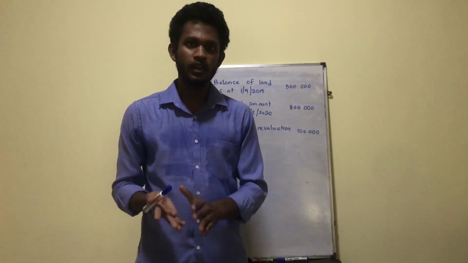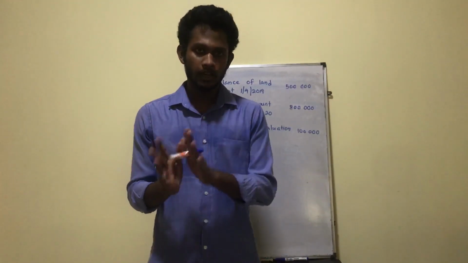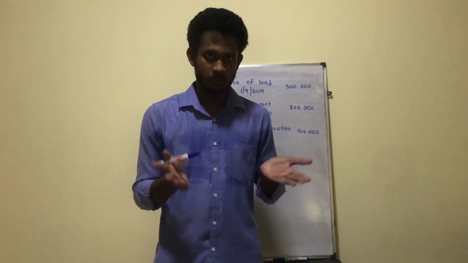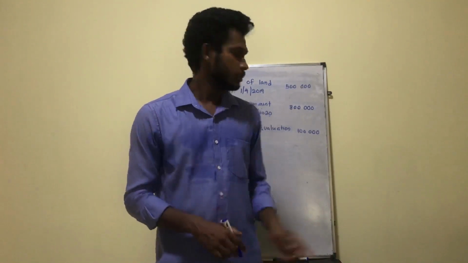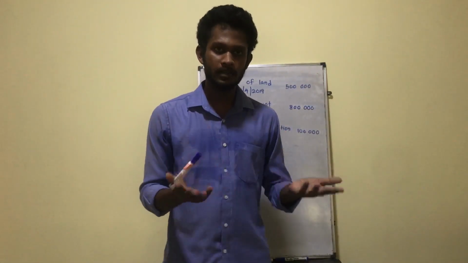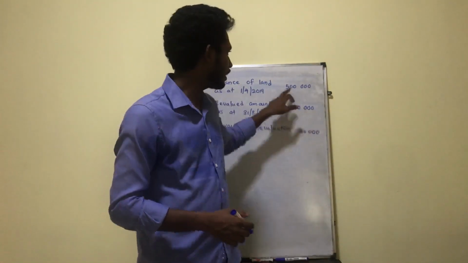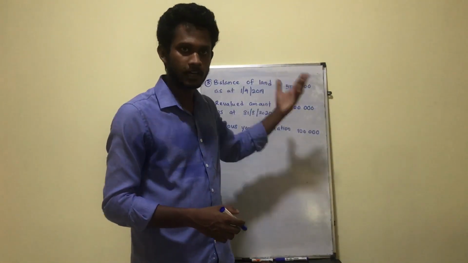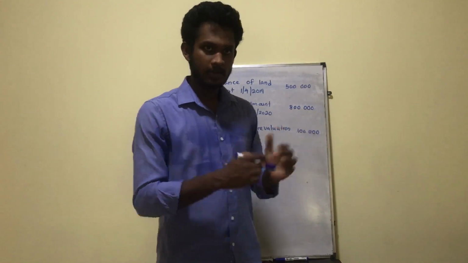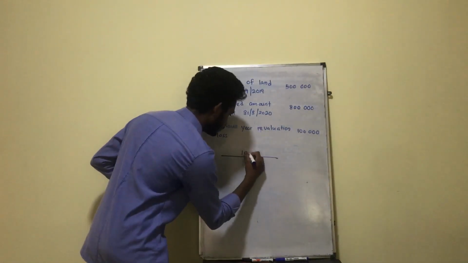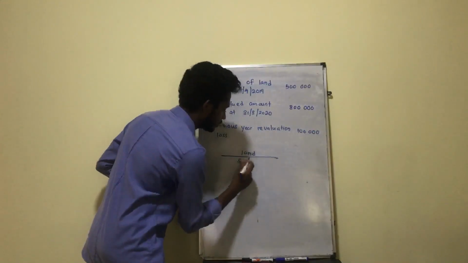So as you know, if it is an initial revaluation loss, it should be charged to the P&L. So we can assume this 100,000 has been debited to the profit or loss statement previously. But this year there's a revaluation gain of 300,000, 500 to 800. Let's check how we are going to account for it. Land account opening balance 500,000.